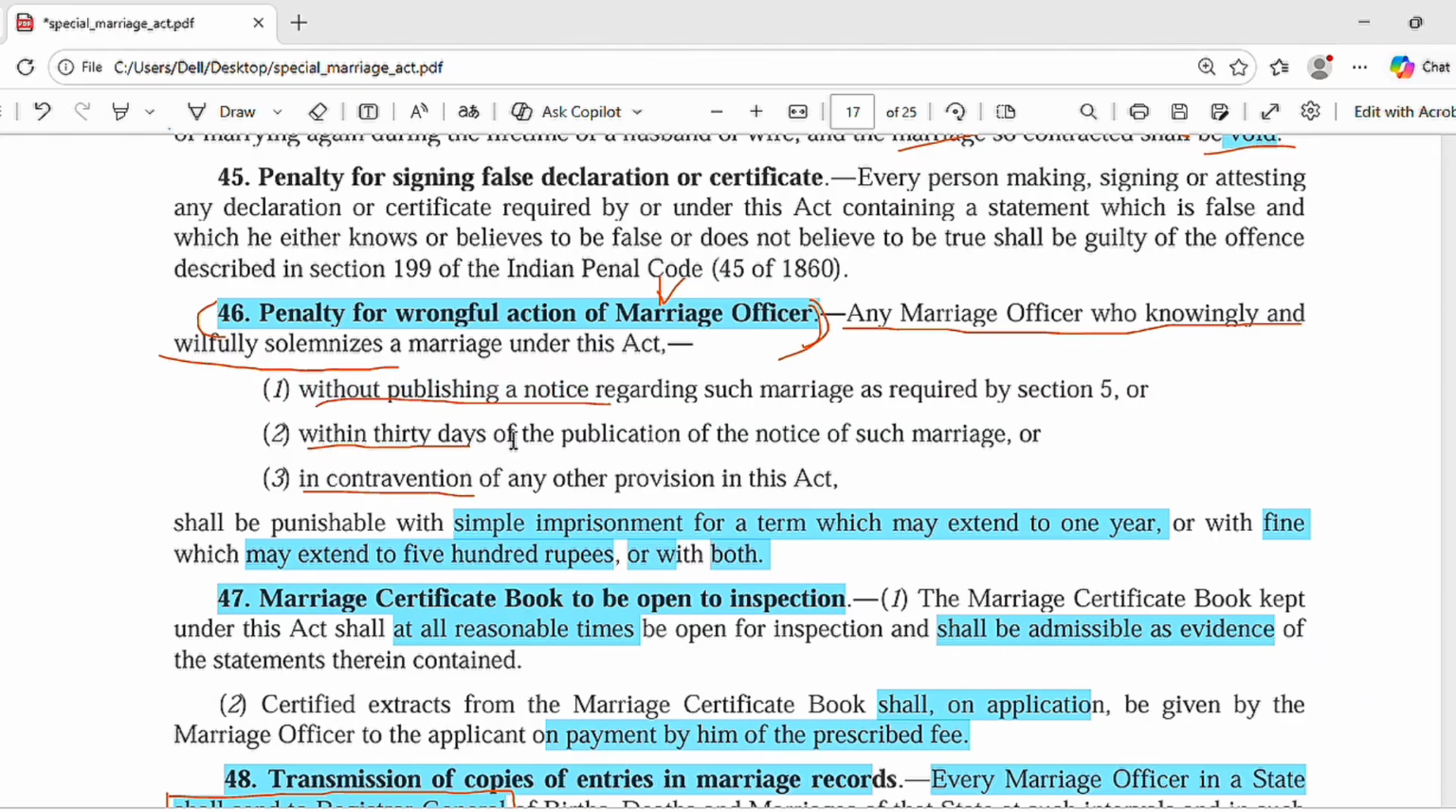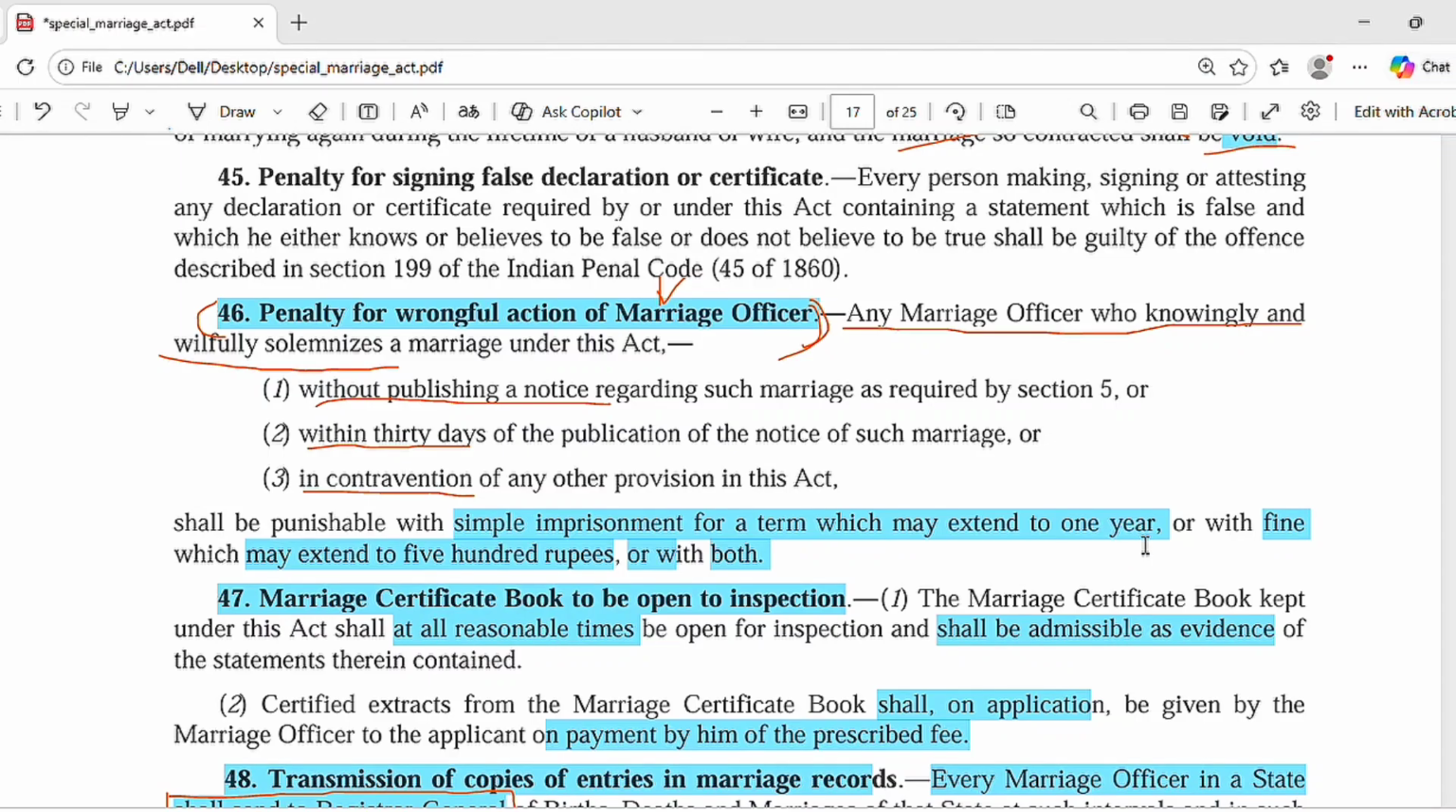So the marriage officer has a great duty under the Special Marriage Act, and anything wrongful done with knowledge, with intention, willfully, will be punished. But the punishment is simply simple imprisonment for a term which may extend to 1 year, or a fine up to 500 rupees, or both. This is the penalty for the marriage officer.